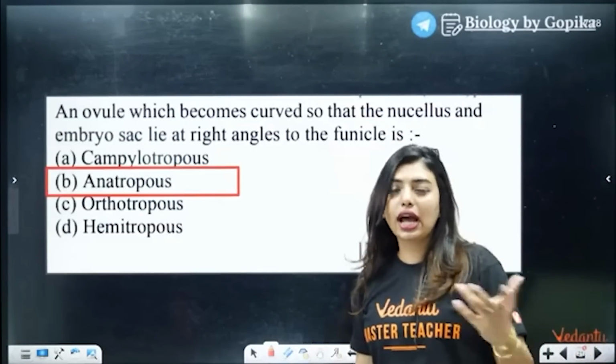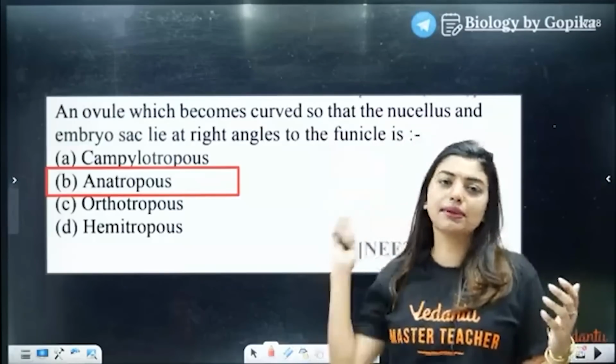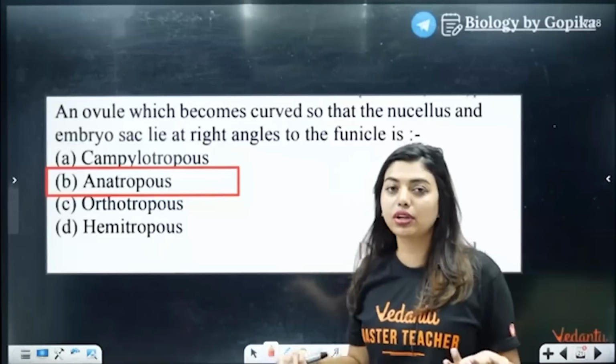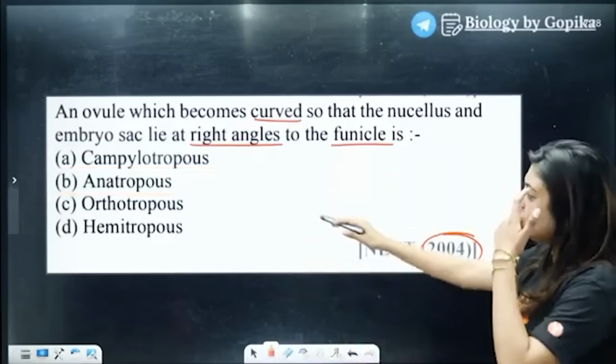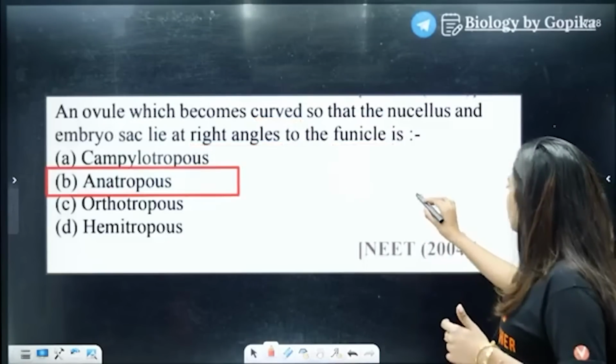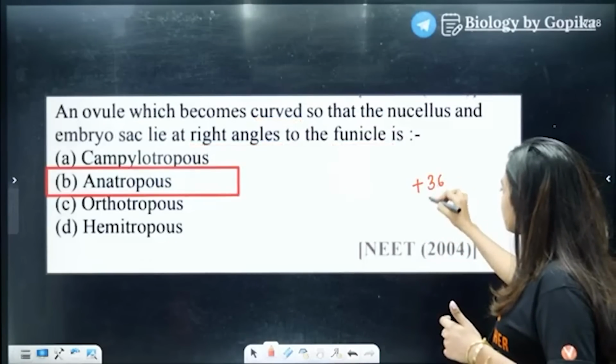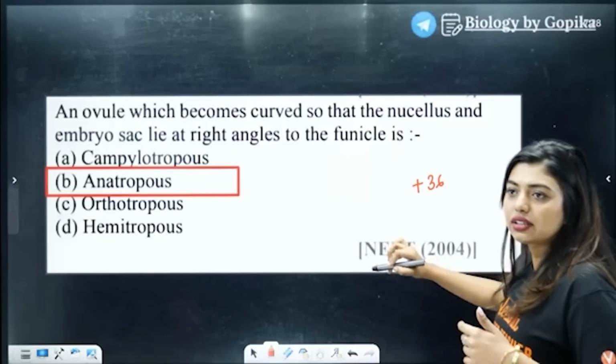Actually, I have taught this before in my classes, but then I understood that students will not be able to understand. So that's why nowadays I don't teach. Okay, anatropous. Tell me the answer. Anatropous, what's your marks? 36, if I'm not wrong. Okay, 36.